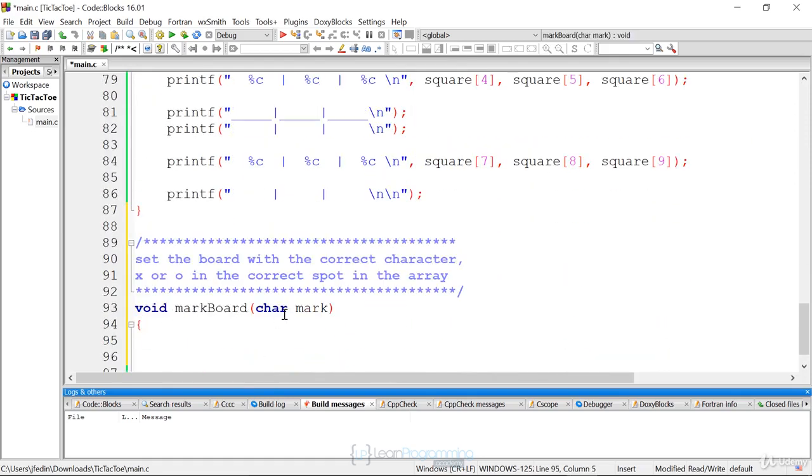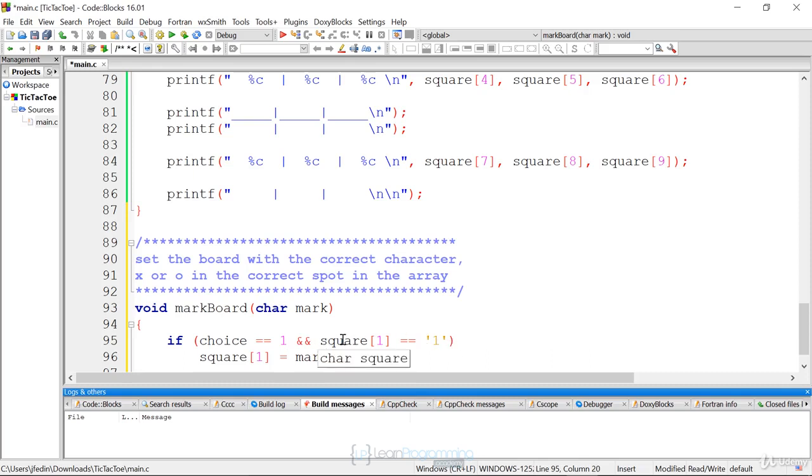So what we're going to do is have a bunch of if-else statements. We're going to check the choice, which is what's input by the user. And if the choice is equal to 1, we want to draw something in that square. We also want to make sure that that square is available. So if it's equal to 1 and it's not currently equal to 1, that means that somebody already put an X or an O there and we can't use it.